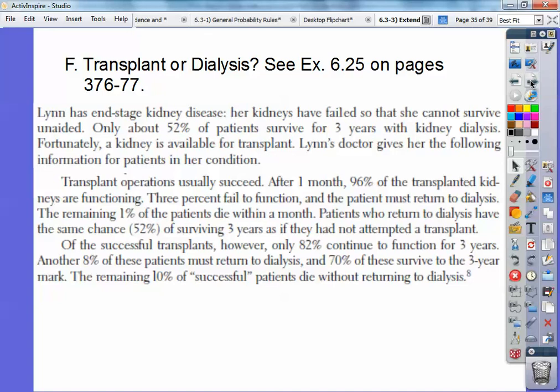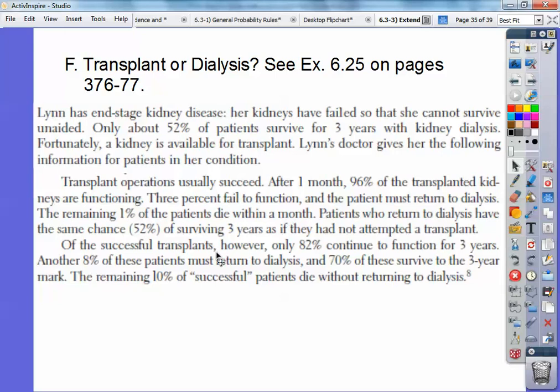So transplant operations usually succeed. After 1 month, 96% of the transplant kidneys are functioning. 3% fail to function, and the patient must return to dialysis. The remaining 1% of the patients, because 96 and 3% is only 99%, die within a month. Patients who return to dialysis have the same chance of 52% of surviving 3 years as if they had not attempted a transplant.